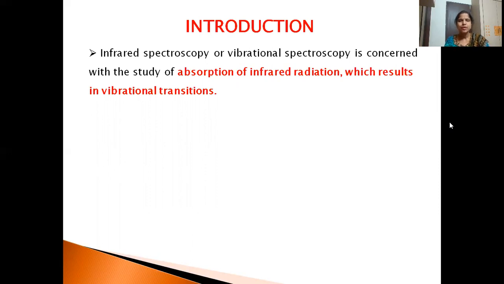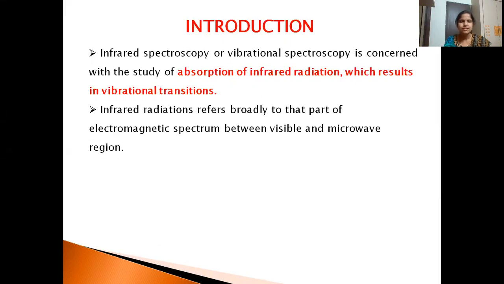In the electromagnetic spectrum we have different waves or radiations. IR spectroscopy deals only with the interaction of infrared radiations with matter. When infrared radiations interact with matter, vibrational transitions take place in the molecule.